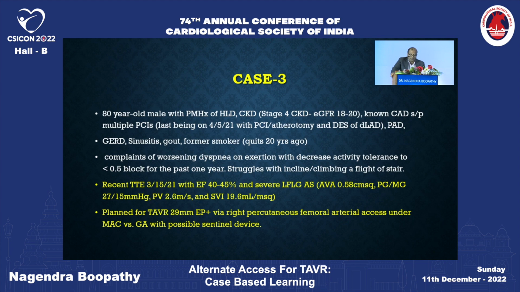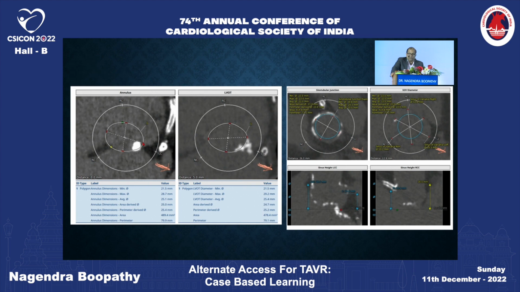This is the third patient, again a hypertensive gentleman with stage 4 CKD and multiple PCIs. A recent TTE showed an EF of 45% with low flow, low gradient AS. He's planned for transcatheter aortic valve replacement using an Evolut Pro under MAC versus GA, using Sentinel cerebral protection. We've got a good amount of nodular calcium here. By definition, it's severe calcium.